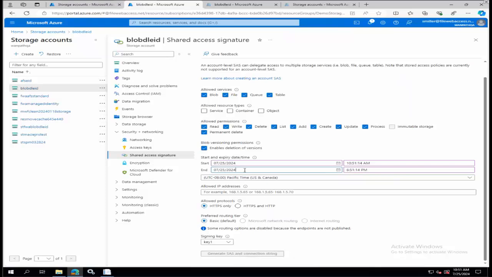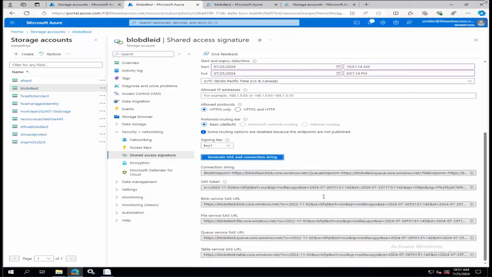And I guess the other thing I would tell you is, well, we'll leave it at that just to make it simple. I didn't actually give them access to anything. We'll give them access to the container. Well, we'll give them access to everything. That's fine. There's two things that get created down here, a SAS token and a SAS URL, as well as connection strings and some other things. We very specifically use the SAS token, as you'll see in the configuration in a minute. I'm actually not going to set up a SAS because you've already seen the basic configuration of that.